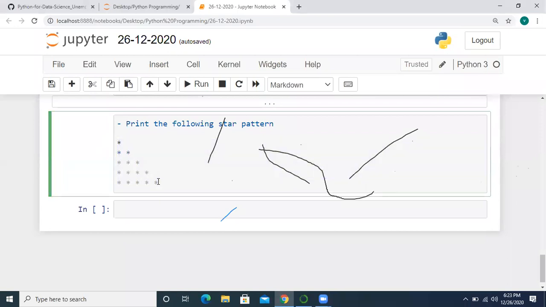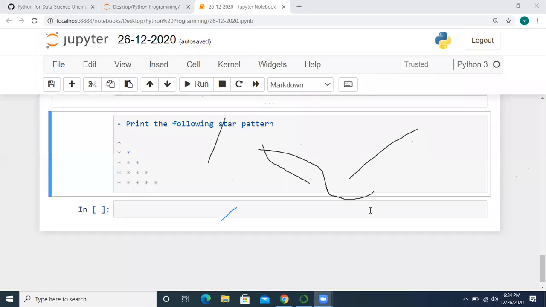Okay, all of you try to do this. Okay, one of you got it.